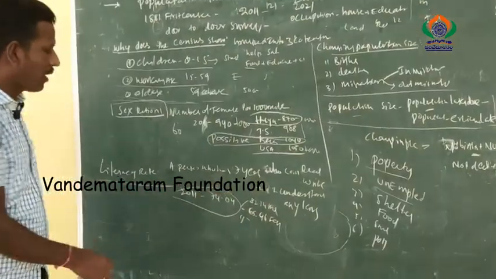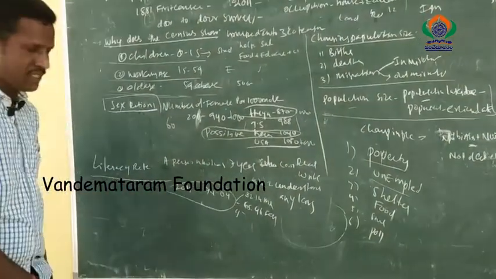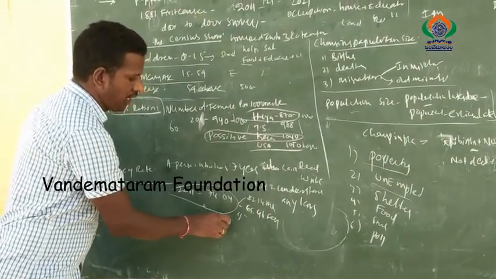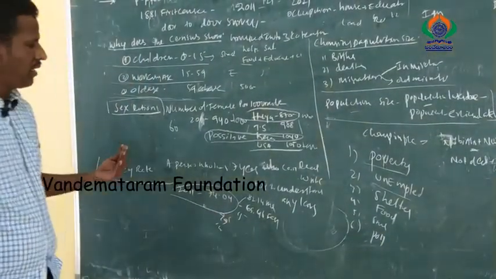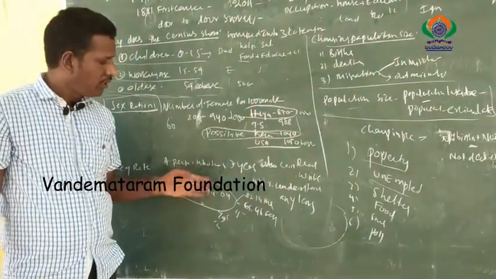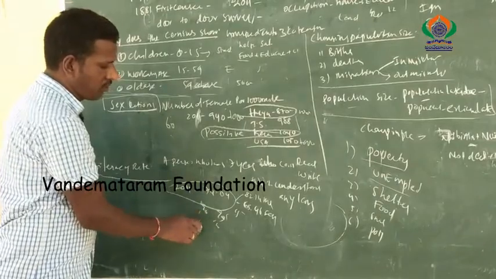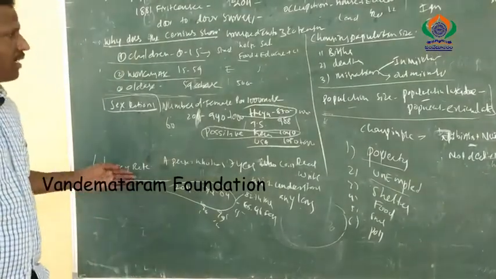So what about developed countries? For example, USA, Canada and Australia have literacy rates of 97% to 100%. Compared to the Western countries, our country has only 74%. India should increase its literacy rate to 90 to 95%.